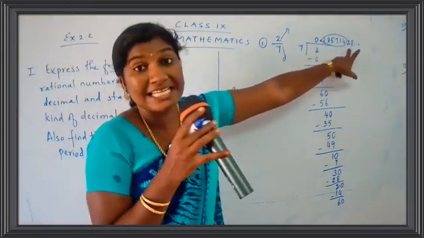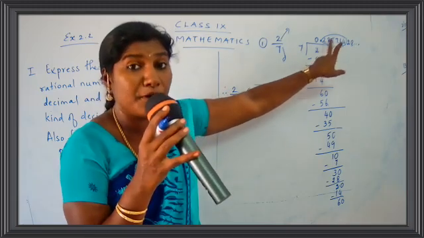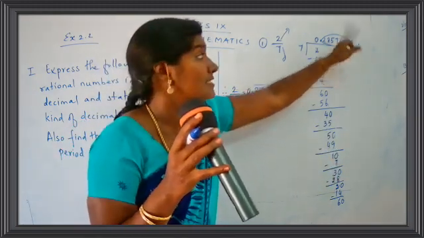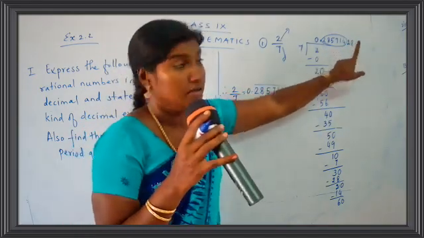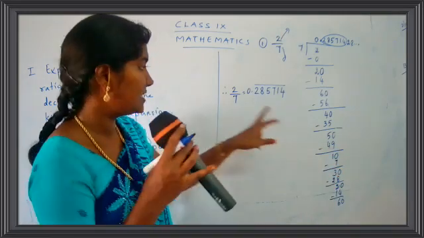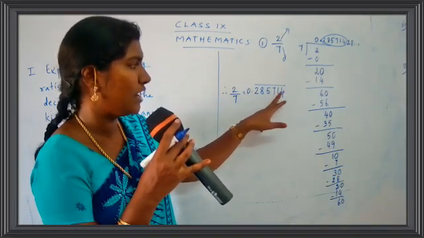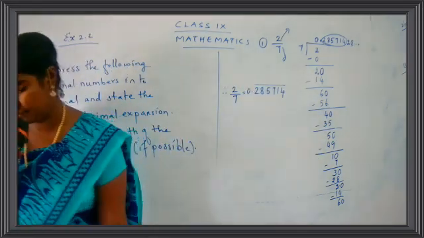Because the number starts repeating from 2. Again, we started with 2, yes. After the decimal point, what was the first number? 2. Now again the number 2 is coming. That means it is going to repeat. We had the next number 8. So it will be repeated. So you just say 0.285714 will be repeated again. You can just use a bar there.